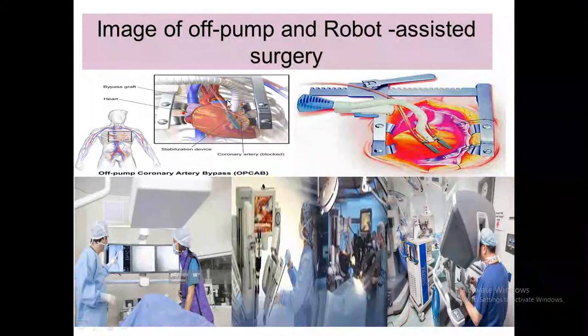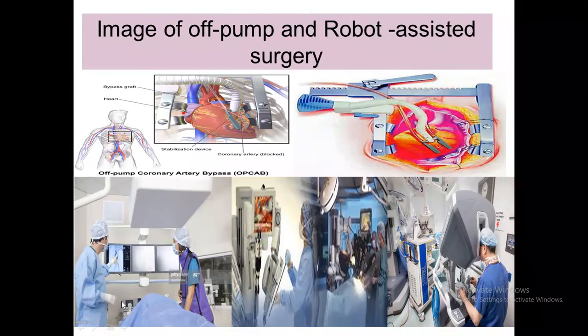First, look at these two pictures. This is open surgery and this is robot-assisted surgery. Here there is no heart-lung machine used. The heart is beating here. The surgeon will operate directly. I mean, there is no machine used here. And this is robot-assisted surgery. Here a special computer monitor is used.